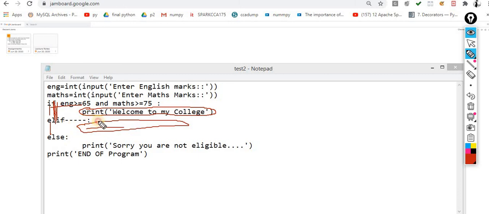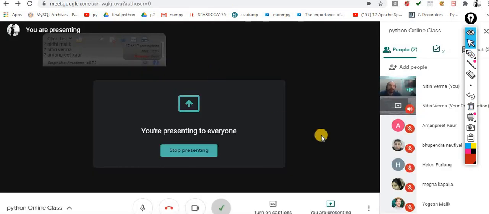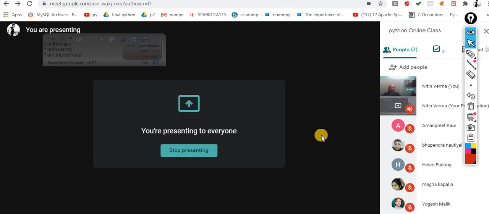The people who are coming from a C++ background are used to writing else if. Python doesn't need you to write the complete else if; I am giving you simply the name, that is elif. That's it. Any doubt till now before giving you the assignment, please ask me, because I am not showing you the practical part for if and elif. I am leaving it to you.